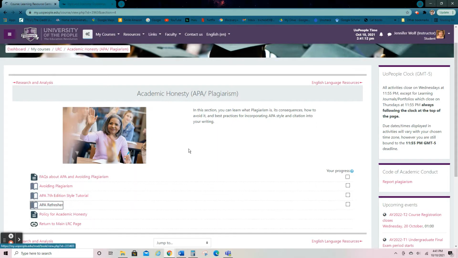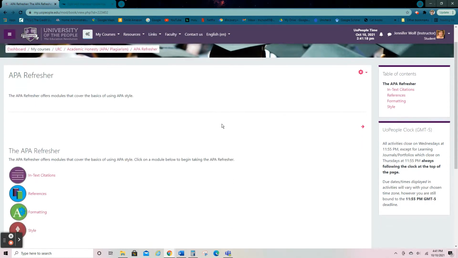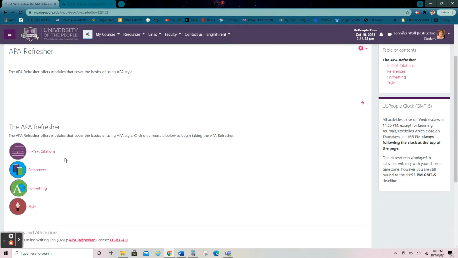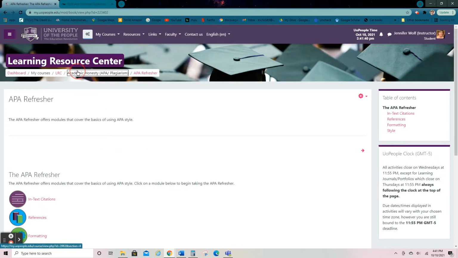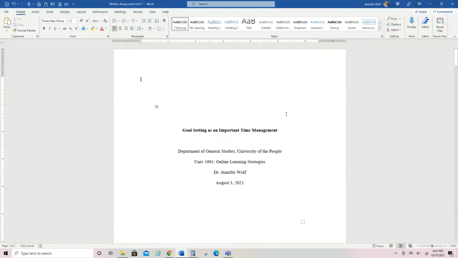And then the next part that you can go to is the refresher. A refresher usually means that you know a little bit, but you're just trying to remember the information. So this will work for you even if it's brand new information, and it's also in modules, so that if you're not sure about in-text citations, you can always come back and study a little bit more because, like I said, you really want to understand APA formatting so that you don't have to worry about it while you're trying to write your papers.